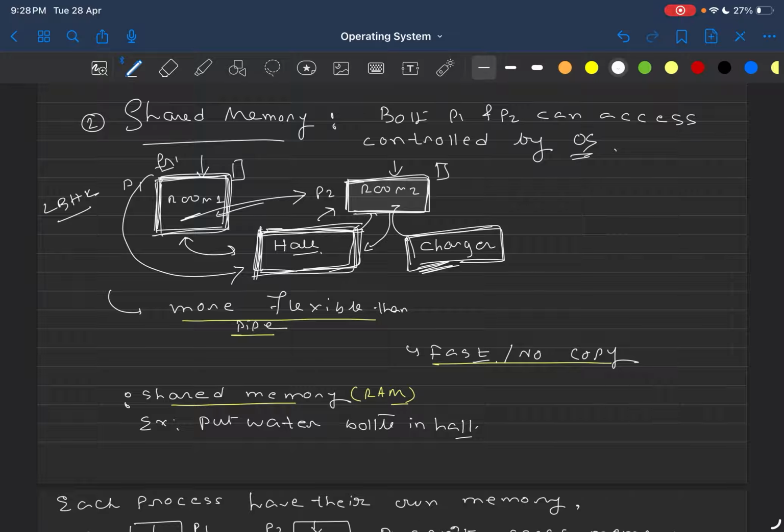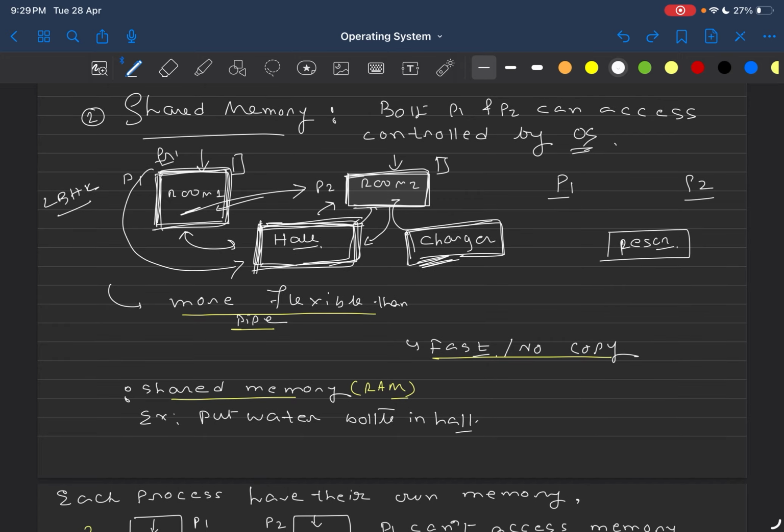So if I try to map these to operating system concepts, there are multiple processes. This is process 1, this is process 2. In this example, this is friend 1 and this is friend 2. Both of them have some shared space, and this shared space contains some shared resources. Let's say this is the shared resource. P1 can access this resource and P2 can also access this resource. So now if I ask you how process 1 and process 2 communicate with each other, they communicate through this shared space.